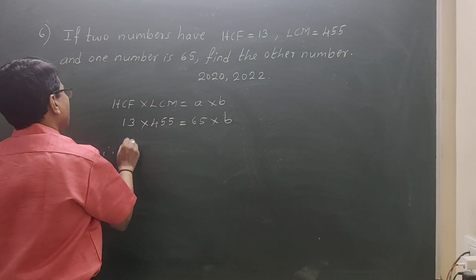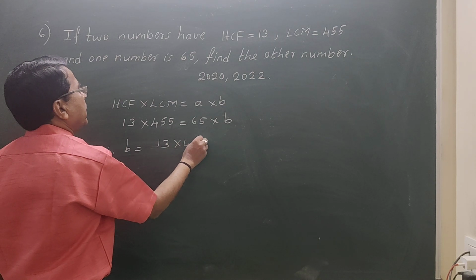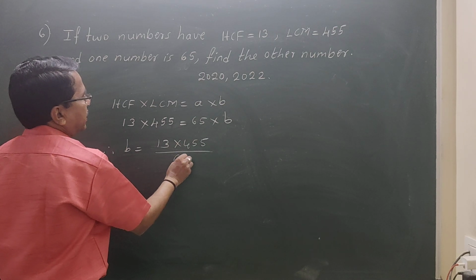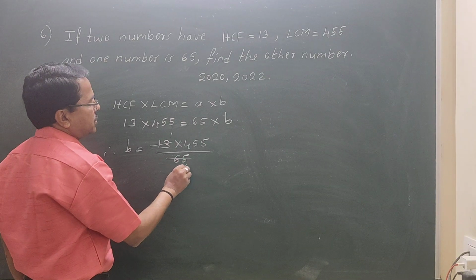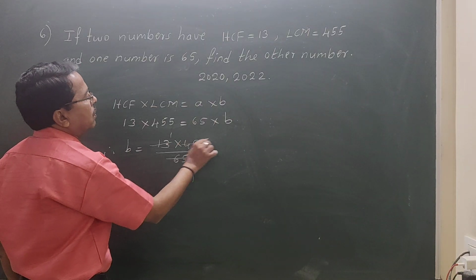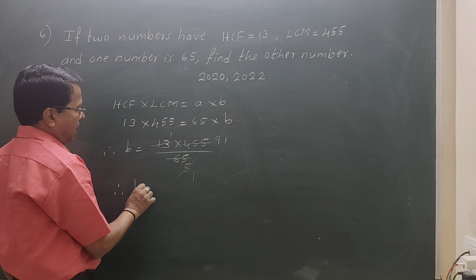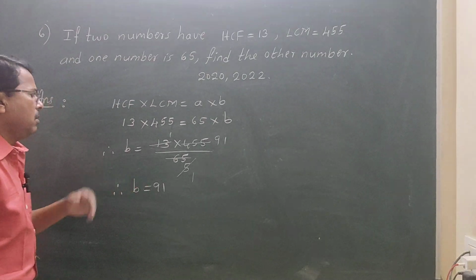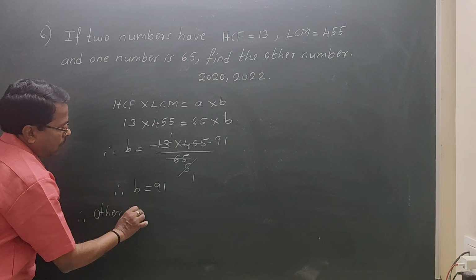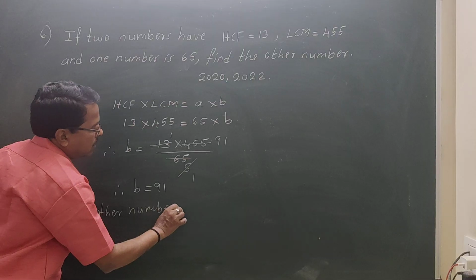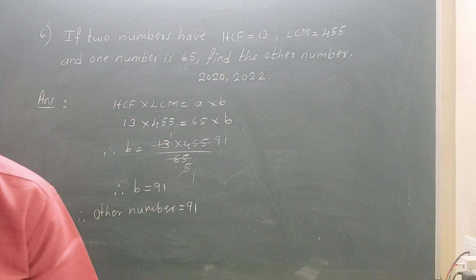So therefore B equals 13 into 455 divided by 65. Cancel. 13 1s are 13. 13 5s are 65. 5 1s are 5. 5 9s are 45. 5 1s are 5. So B equals 91. This is the other number. Therefore the other number is 91. Okay, students. Next question now.